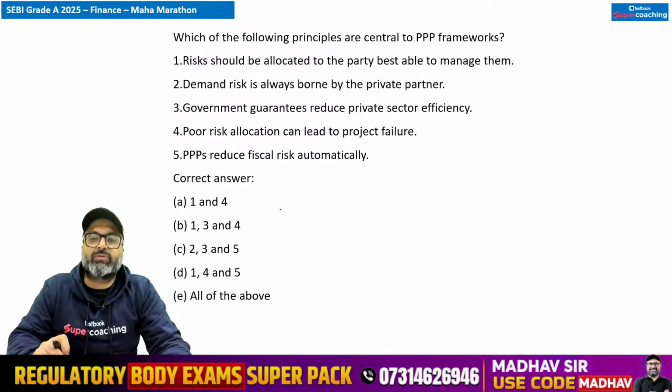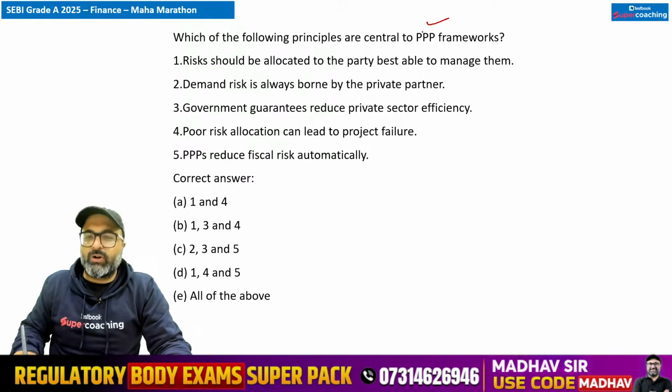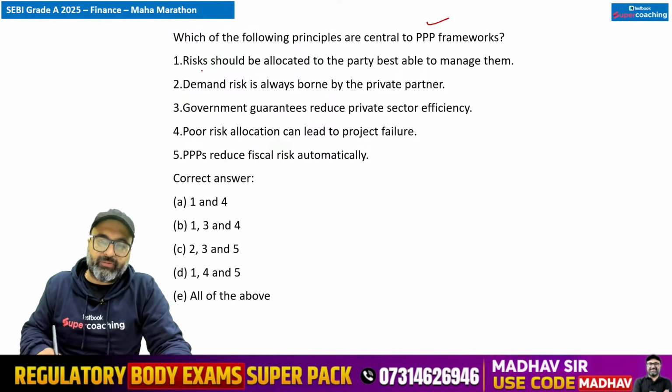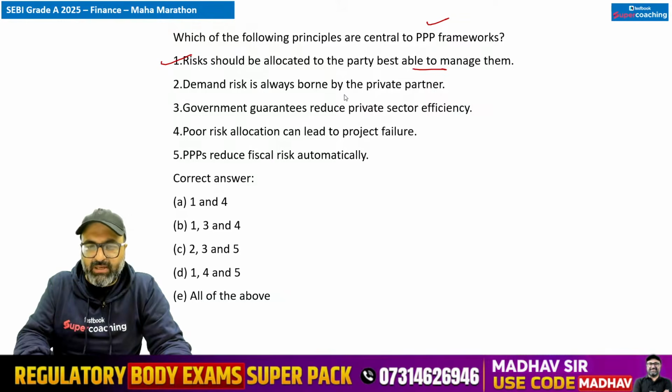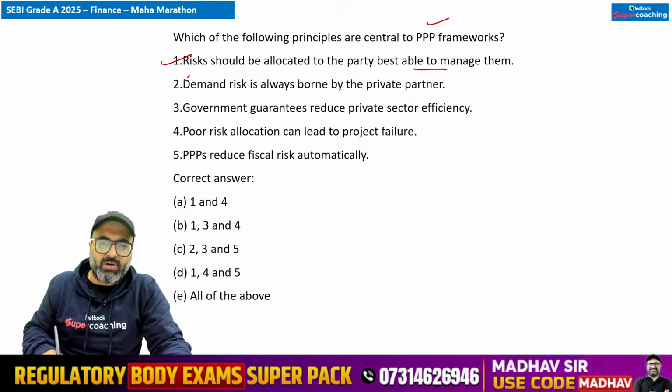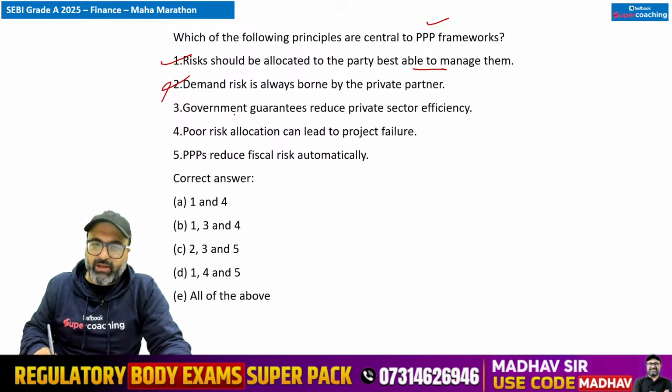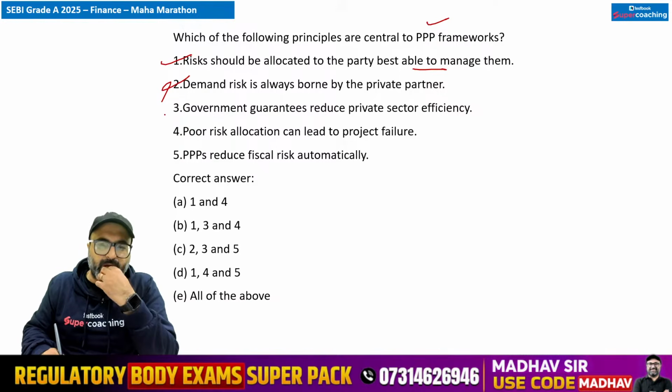Next question. Which of the following principles are central to public-private partnership framework? Risk should be allocated to party best able to manage them. Correct. Demand risk is always borne by private partner. No sir, this is wrong. Government guarantees reduce private sector efficiency. Government की जो guarantees हैं, they will reduce the private sector efficiency. बिल्कुल अगर guarantee ना हो, they will work in more appropriate manner.